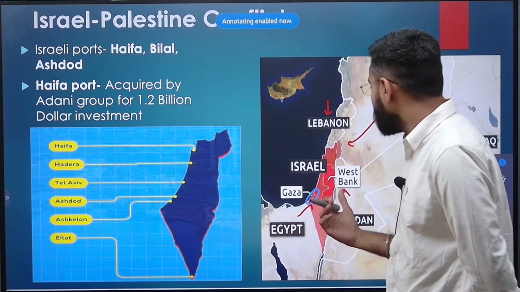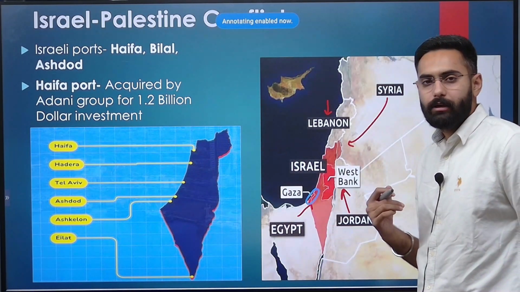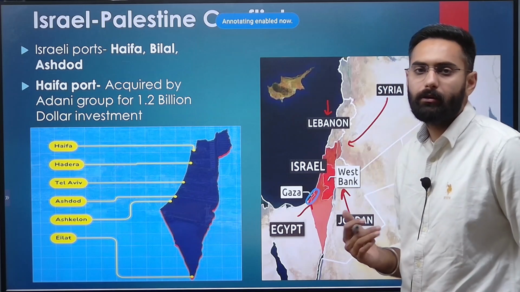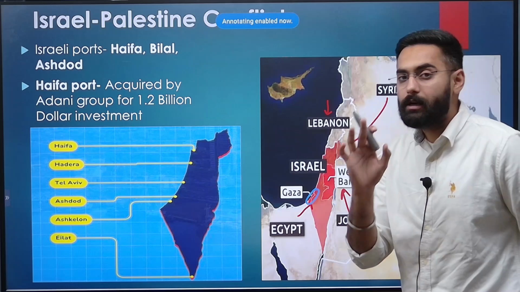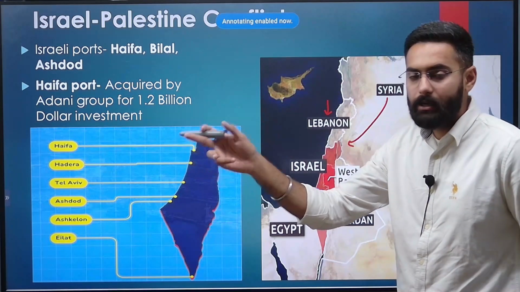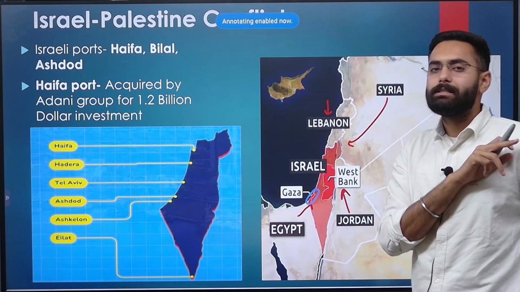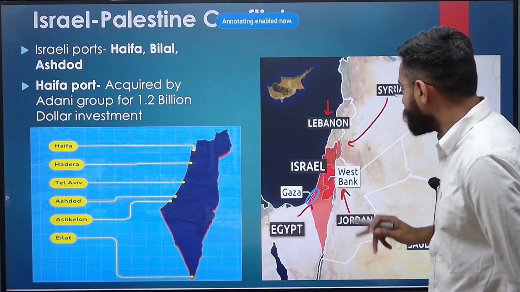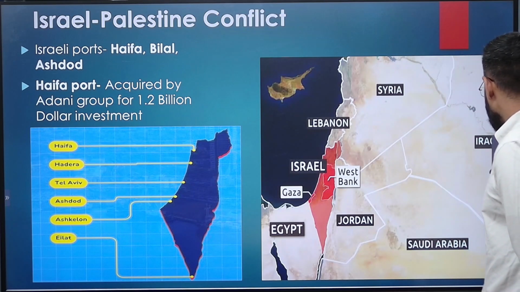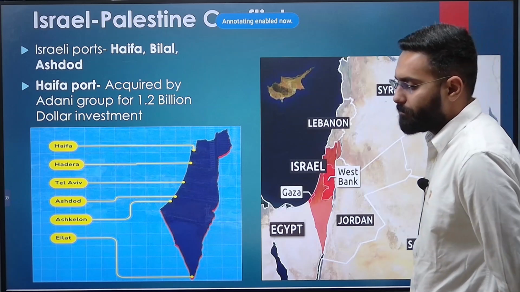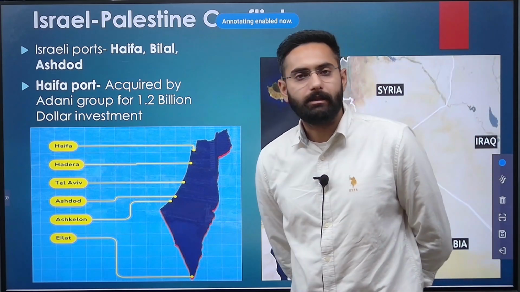And you should also remember, where is West Bank located? West Bank is located on the eastern side of Israel. So don't confuse. Gaza Strip located on western side and West Bank located on eastern side of Israel. So these are the areas which are seeing the conflict due to the Israel-Palestine crisis.